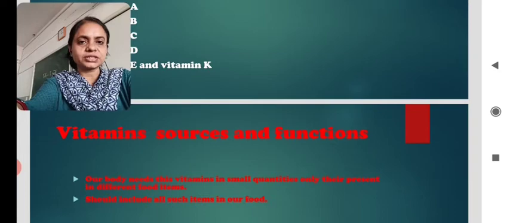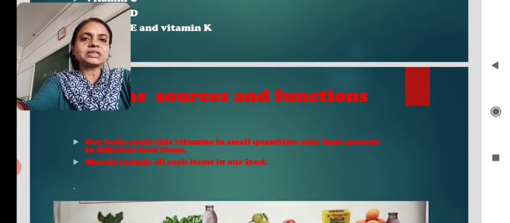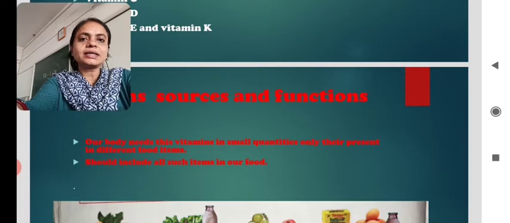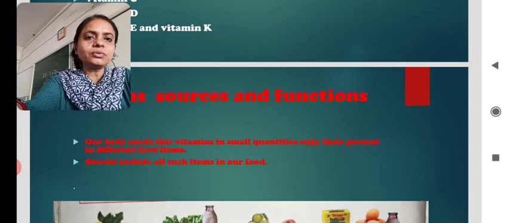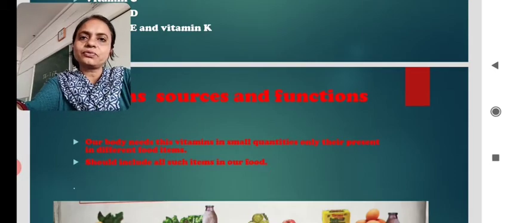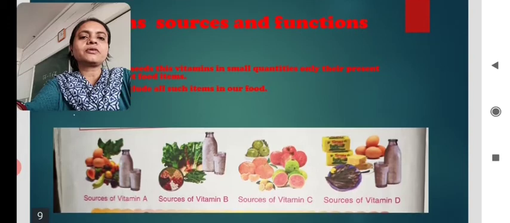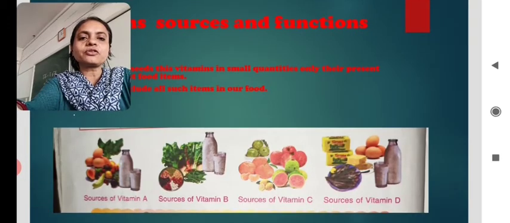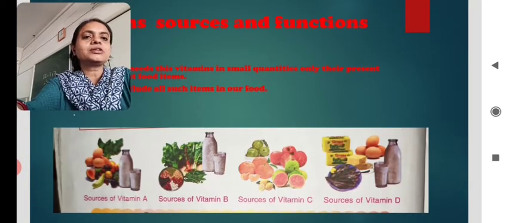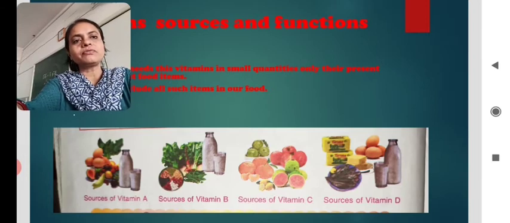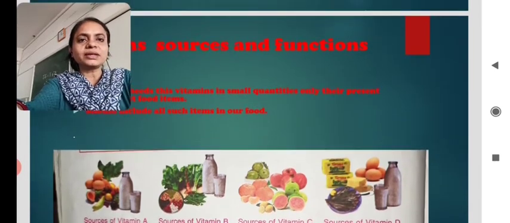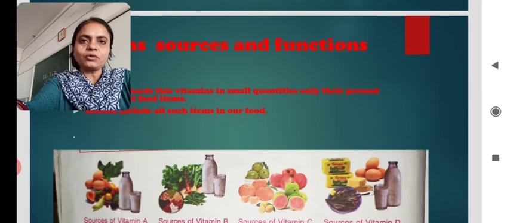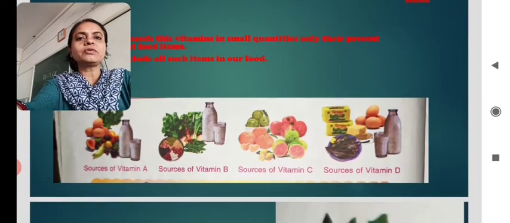Vitamin sources and functions. Our body needs these vitamins in small quantity and they are present in different food items. We should include all such items in our food. Let's have a look at different food items. Here are sources of vitamin A, sources of vitamin B, sources of vitamin C and sources of vitamin D. These are the food items given in the picture. So vitamins are present in small quantity in many of the food items.